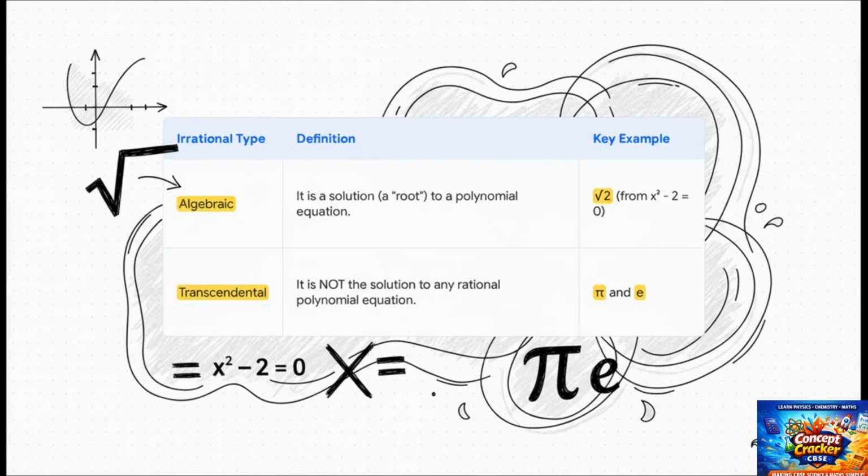So here's the breakdown. The first flavor is algebraic. An irrational number is algebraic if it's the root of a pretty simple polynomial equation. Like the square root of 2 comes from the equation x squared minus 2 equals 0. But then you've got the transcendental numbers. These guys are the true rebels of the number world. They are not the solution to any simple polynomial equation like that. And that's why numbers like pi and e are so special. They're in a league of their own.